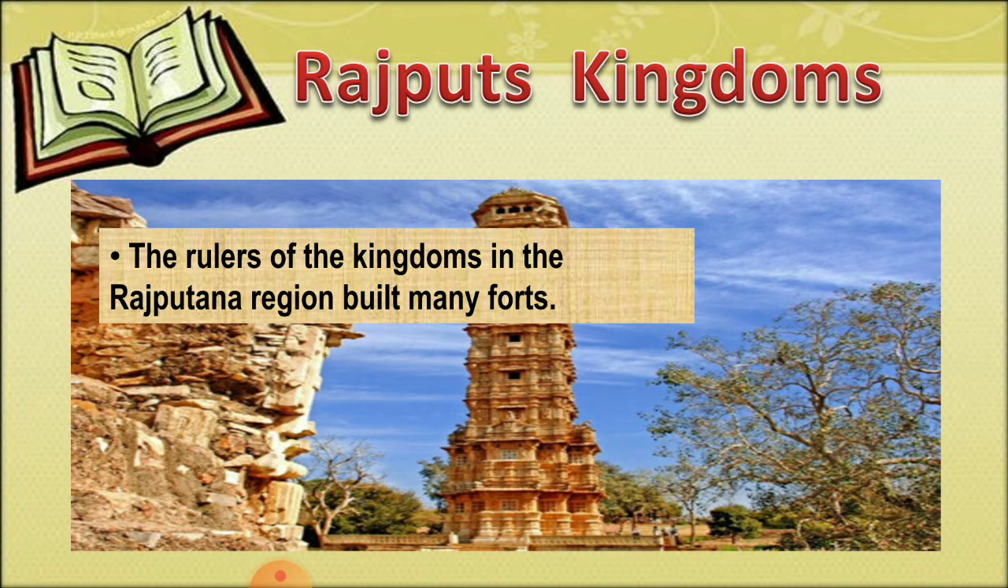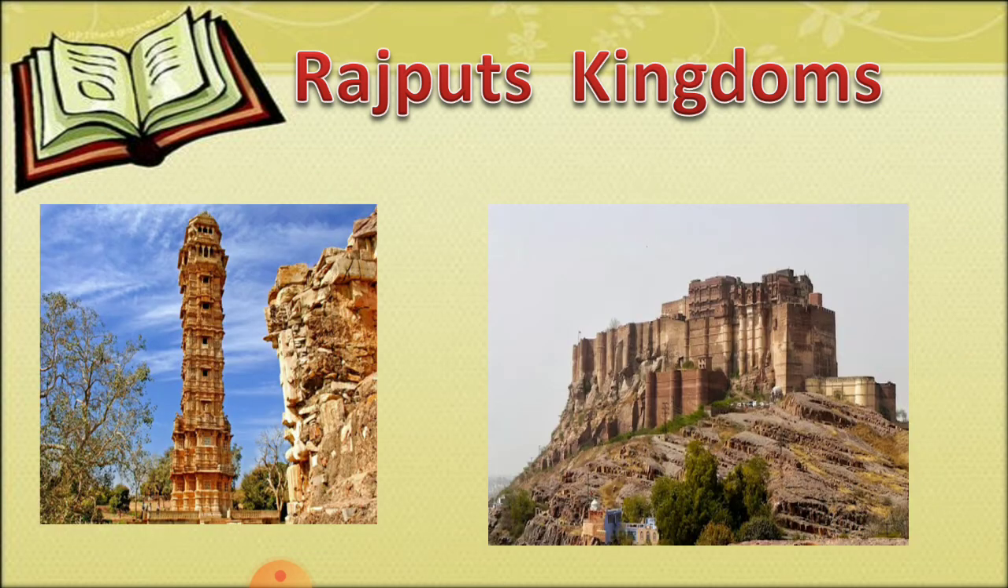Rajput kingdoms. The rulers of kingdoms in the Rajputana region built many forts. Mehrangarh fort in Jodhpur, you can see the picture, and the fort of Chittor are imposing structures. Rana Kumbha constructed the Victory Tower at Chittor. So you can see the pictures of Victory Tower and Mehrangarh, which were constructed by the Rajput kingdoms.